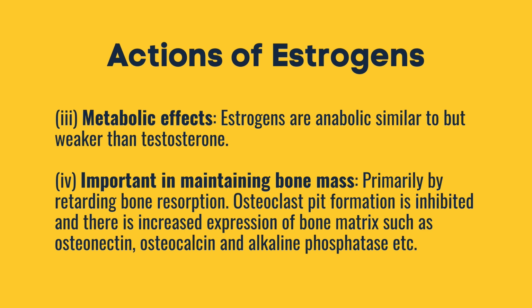Furthermore, it maintains bone mass, primarily by retarding bone resorption. Osteoclast pit formation is inhibited and there is increased expression of bone matrix proteins such as osteonectin, osteocalcin, and alkaline phosphatase,